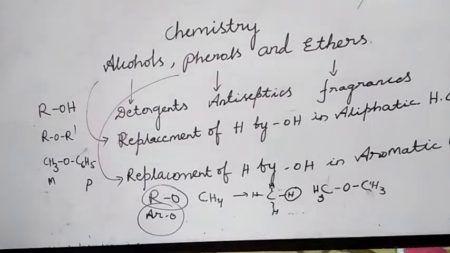This is about the definition of alcohols, phenols and ethers. So in this unit, we shall discuss the chemistry of three classes of compounds, namely alcohols, phenols and ethers. You should write the general formula of alcohols and phenols. If R is an alkyl group, we will get alcohols. If R is an aryl group, we will get phenols. If you know the general formula of ethers, it is very important and an easy topic to understand. The next one is classification.